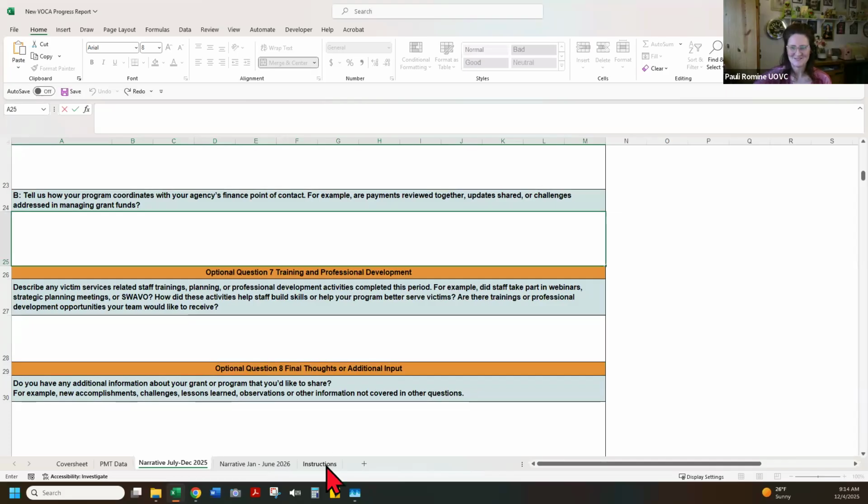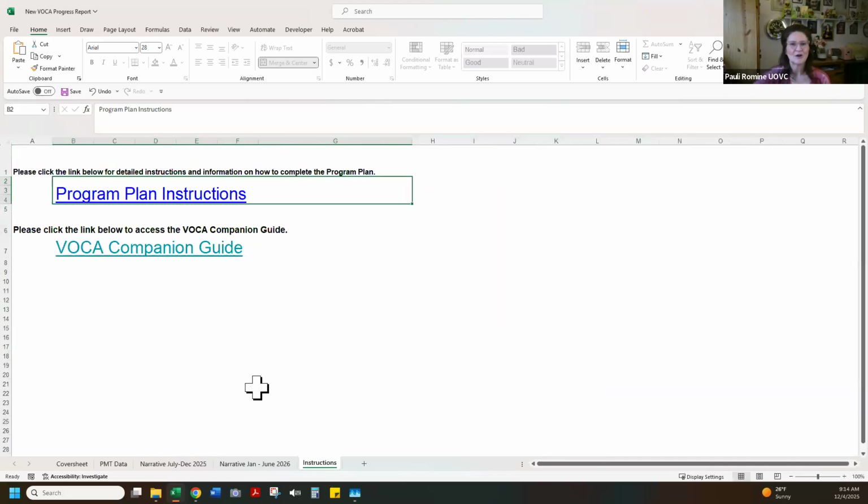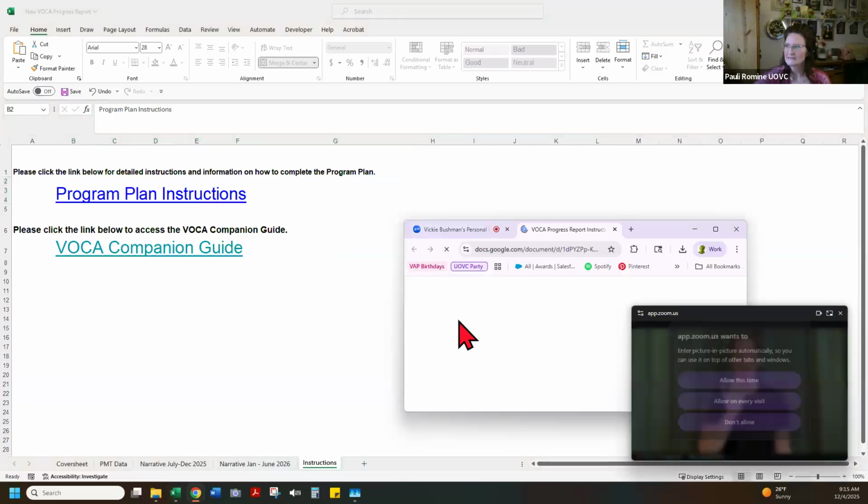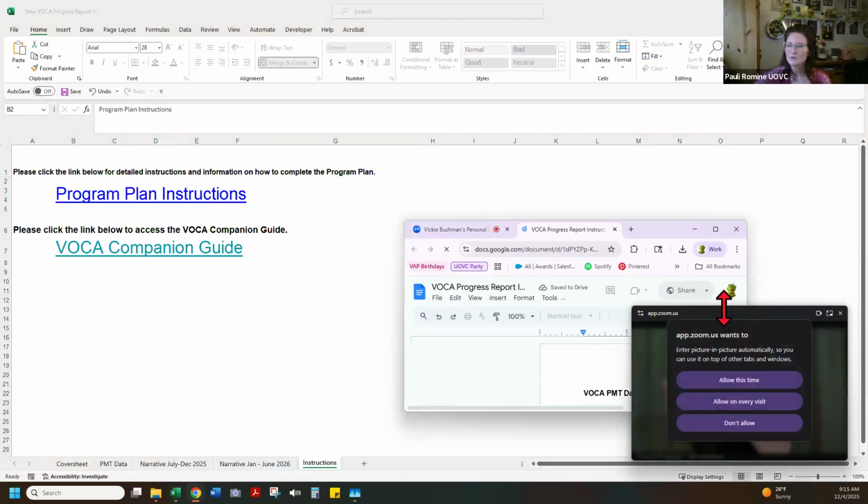Okay, so the instruction tab, there are links. So when you click on the link, you can see it will give me a little hand, and I can click on that to open it, and it will open into a new window.